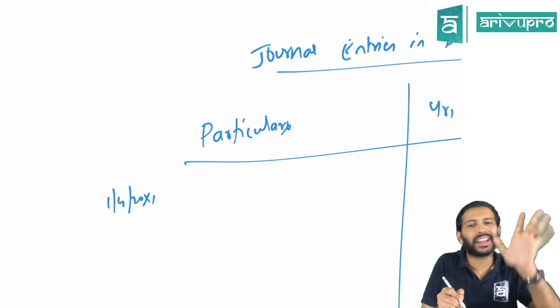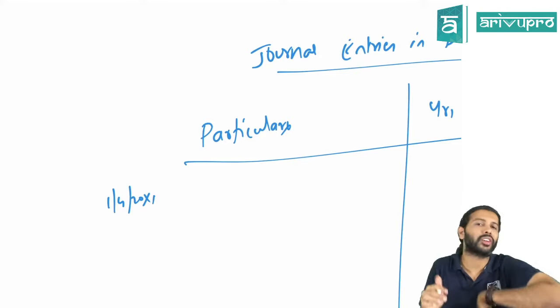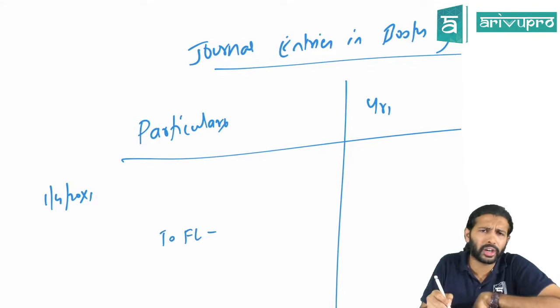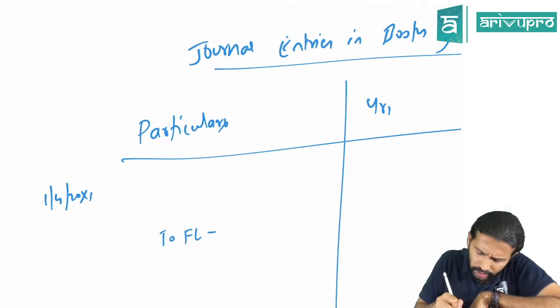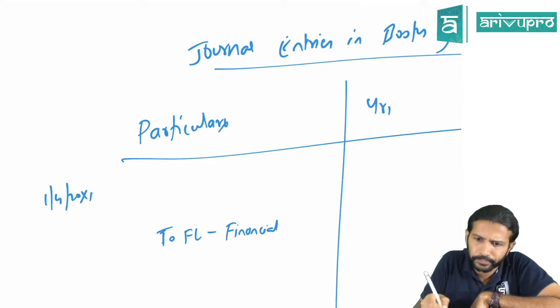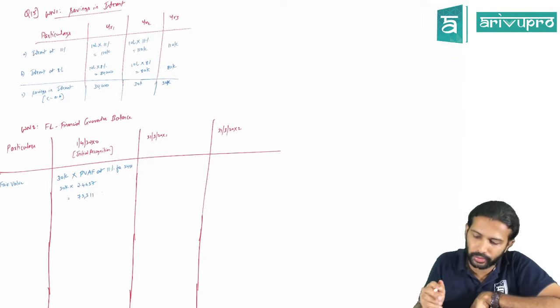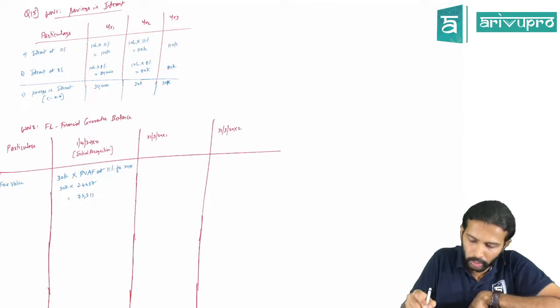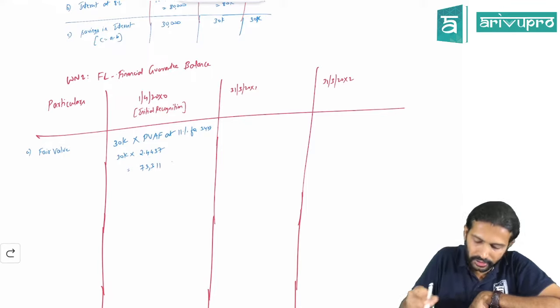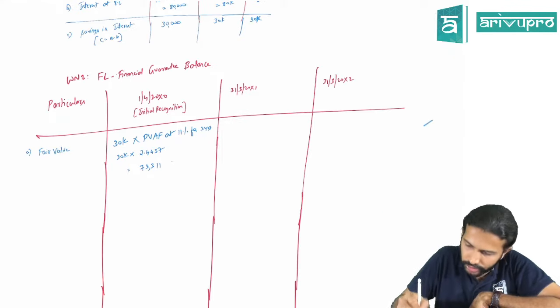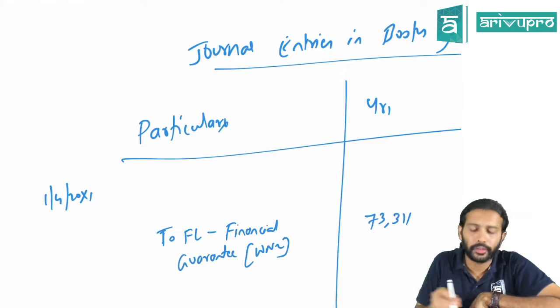Holding company has given a guarantee. That means one obligation is sitting on top of their head. So that means you need to credit. An obligation means you have to record that obligation, right? So it's a financial liability. So we'll credit financial liability, that is financial guarantee, as per my working note number 2. What is the value of that amount? Initially you will recognize it at 73,311. Okay, you have to debit something, right?